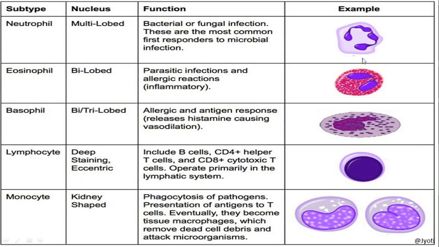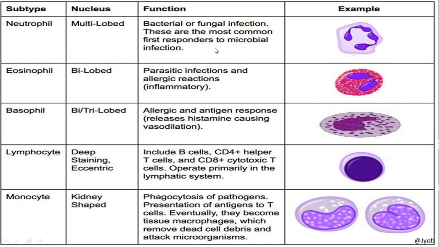Okay, and what is its function? The function is very important. If there is a bacterial or fungal infection, then these are the first cells which respond to the microbial infection. So the neutrophils are the phagocytic cells.